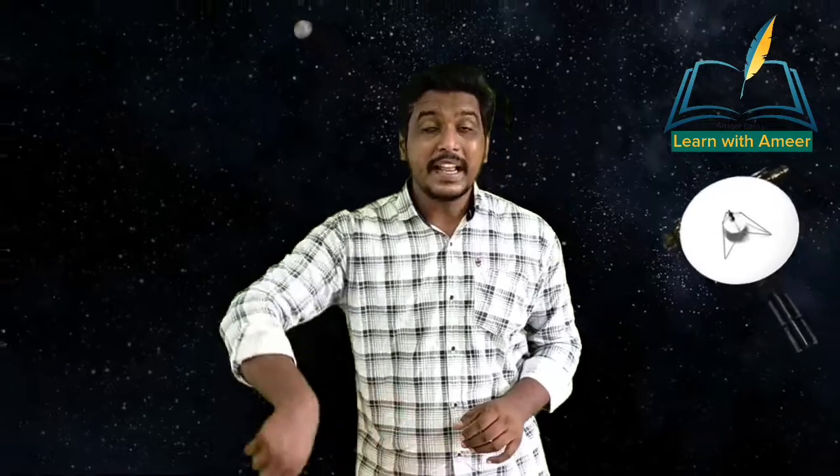Okay, children? Actually it takes around 365 days and 6 hours for Earth to take a complete rotation around the Sun, children. How much time? Around 365 days and 6 hours. That is the reason why we take that complete time as 1 year. 365 days, we take it as 1 year. But if you observe, children, what about that 6 hours?